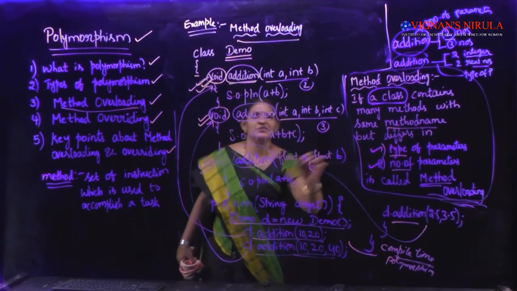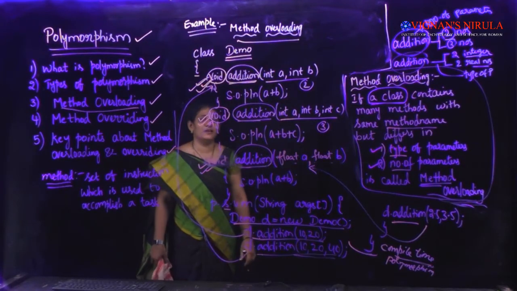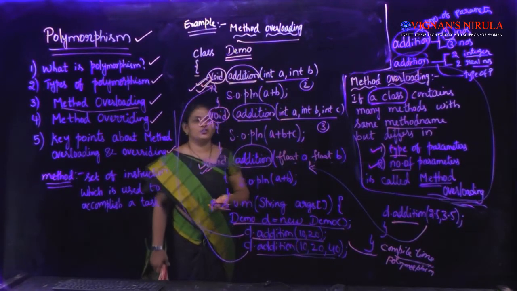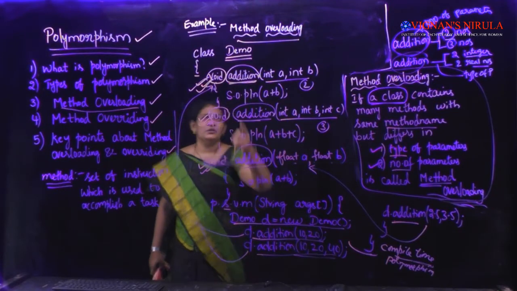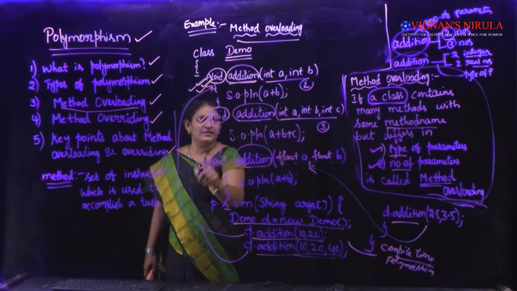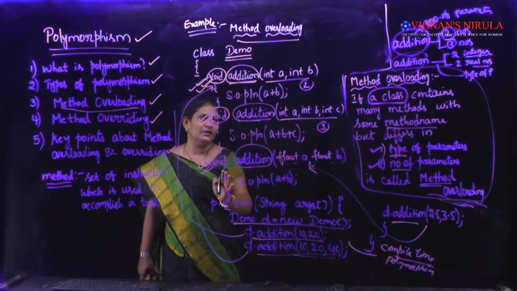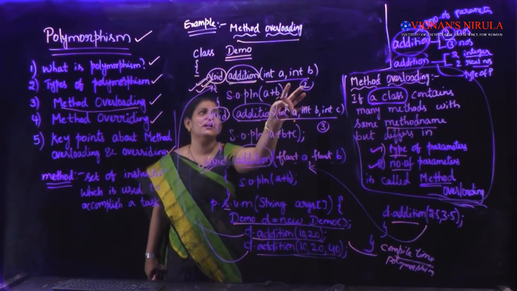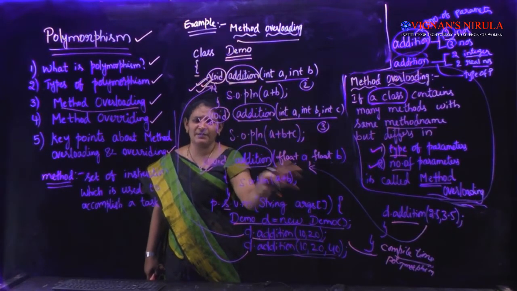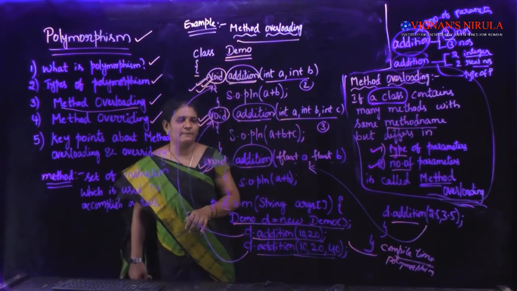So this is a constraint you need to remember carefully. While you are giving the definition of method overloading or an example program of method overloading, though you write different return types also, it won't be an example of method overloading. There should be a difference only in the number of parameters or type of the parameters, but not in the return types. Make a note of it.